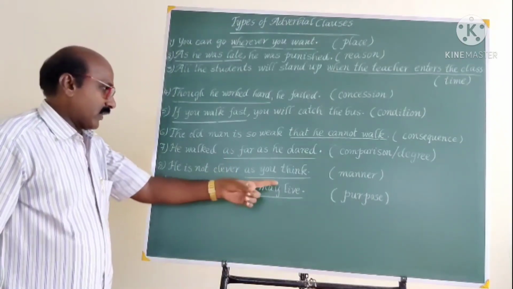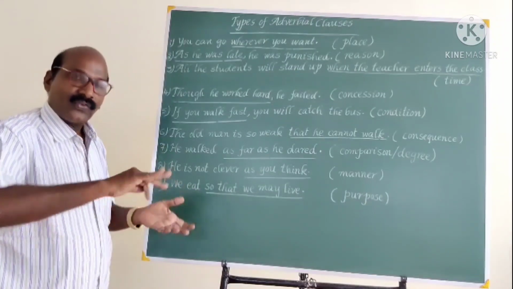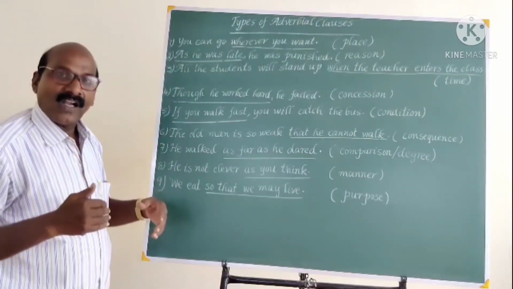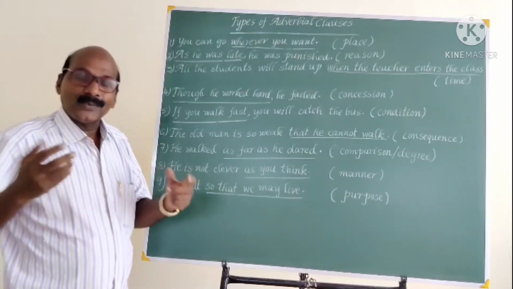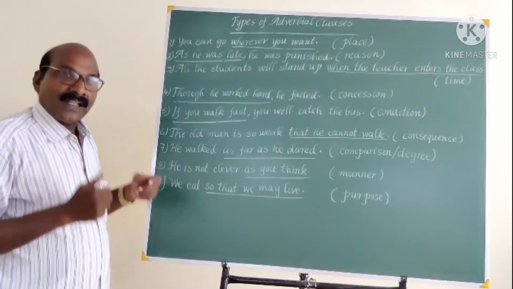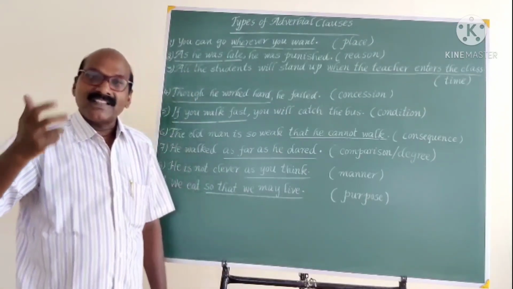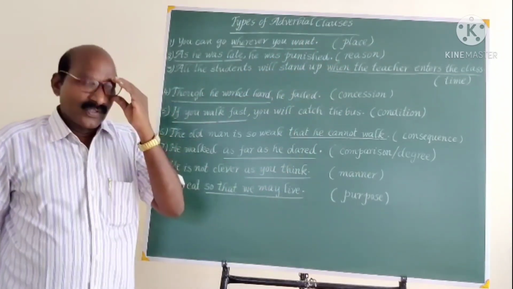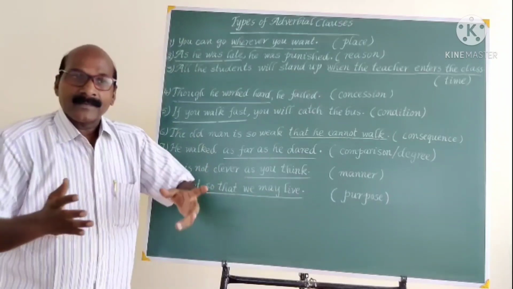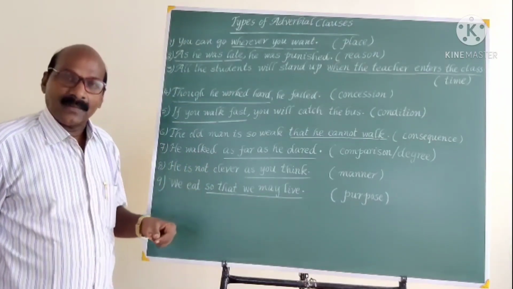And to indicate purpose, you can always say so that: I work hard so that I can get a job, so that I can get some good name and fame. When you keep all these subordinating conjunctions in mind, it is easy for you to identify the names of the subordinate clauses, in order to get marks in various examinations.